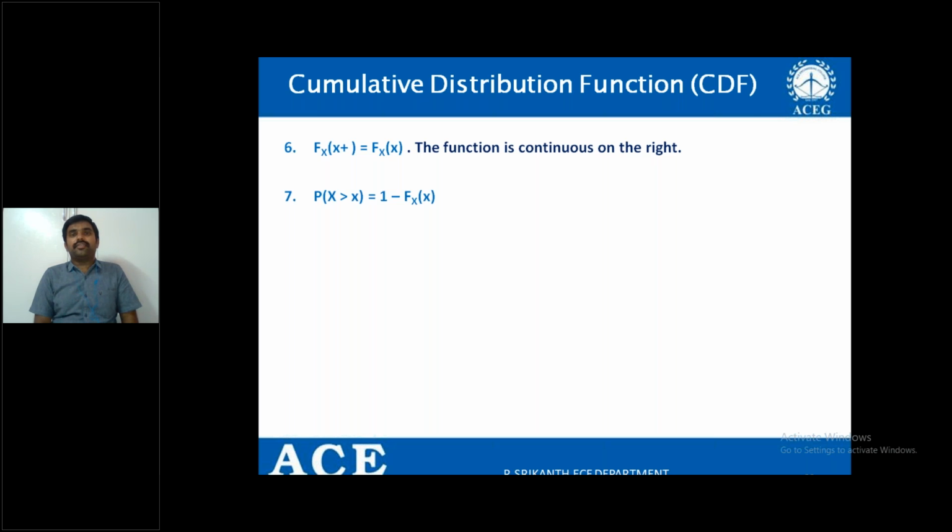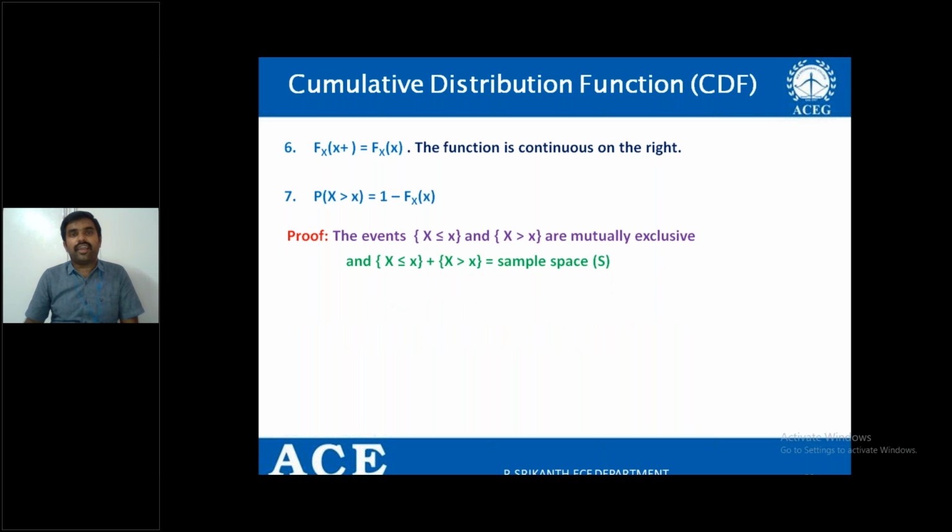If I say simply what is the probability of getting a number greater than 3 on a die, I am supposed to find P of X greater than 3. In such a case, I can use this relation, that is P of X greater than x is equal to 1 minus Fx of x, right?